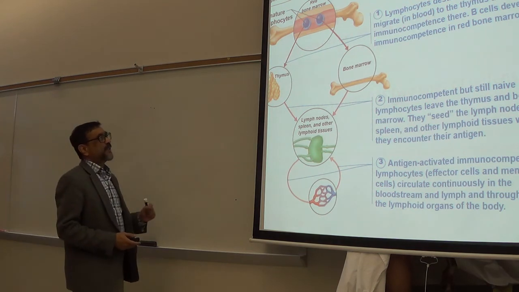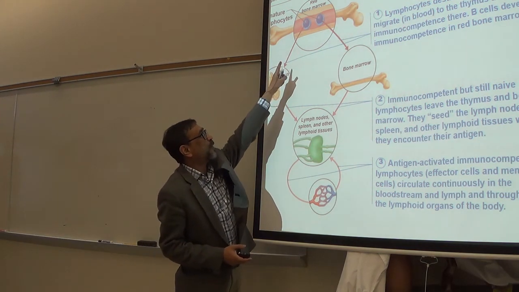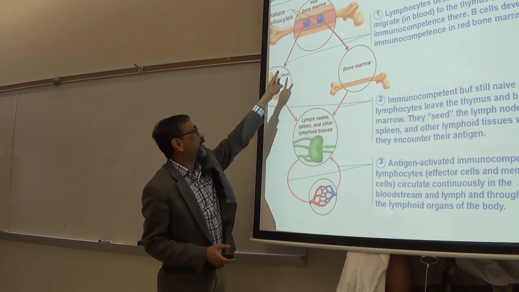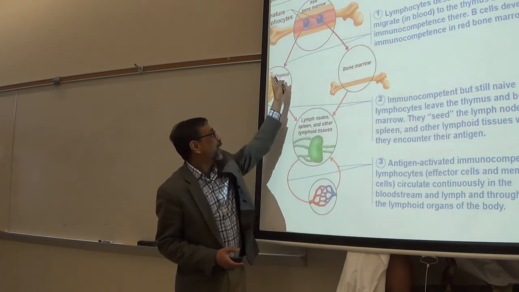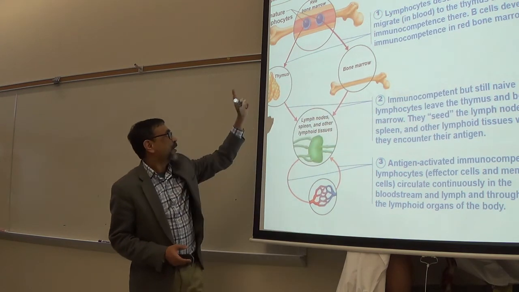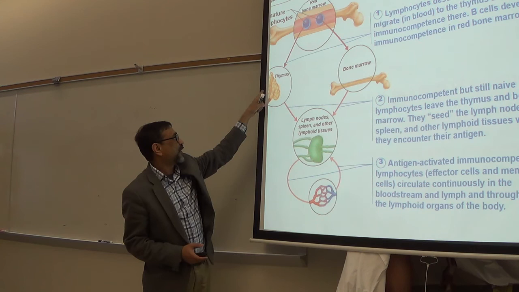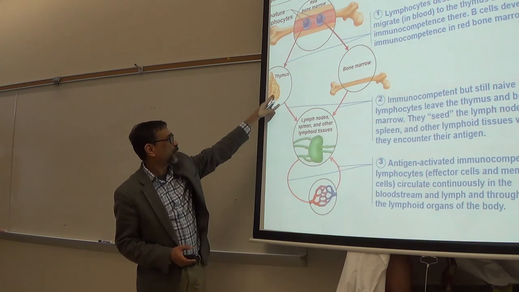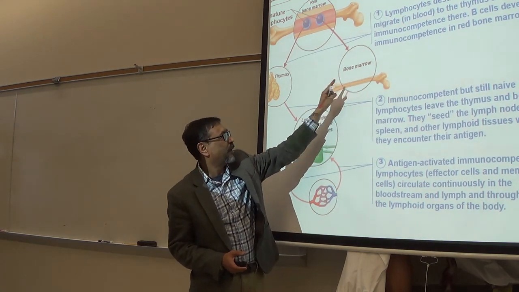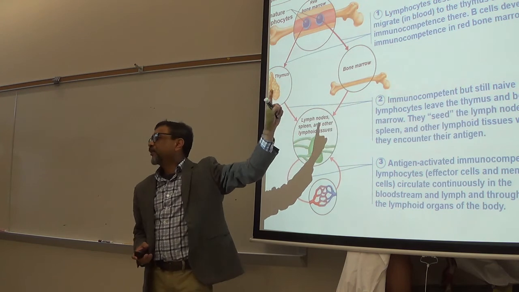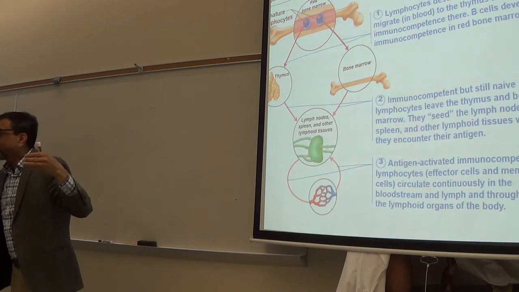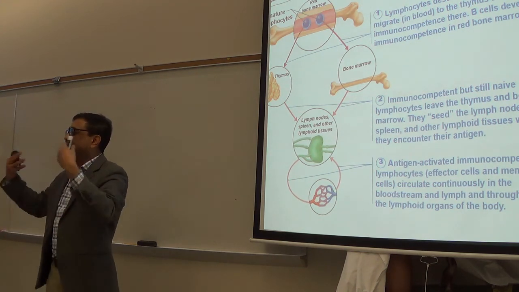We already talked about this. Lymphocytes are produced in the bone marrow, and those young lymphocytes enter into the thymus or stay in the bone marrow and get their training. Once the lymphocytes mature inside the thymus and come out, those are T lymphocytes, and those that mature in the bone marrow and come out become what? B lymphocytes, right? T thymus, B bone marrow. And then they enter into the lymphatic system.